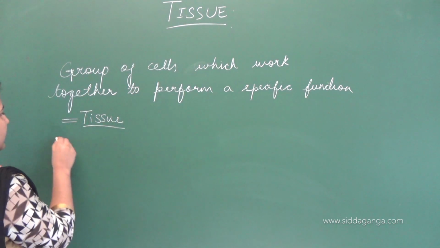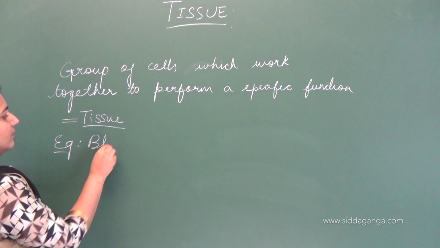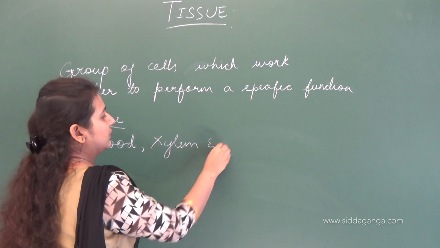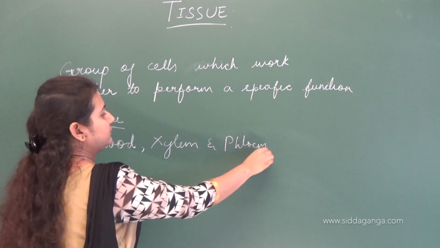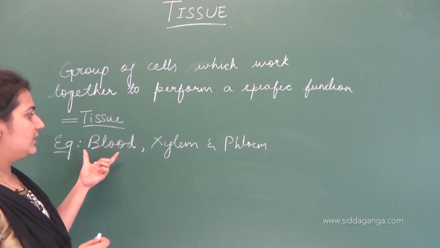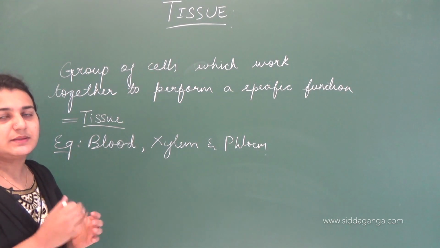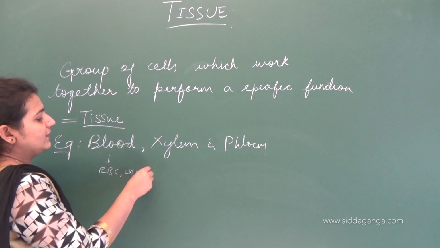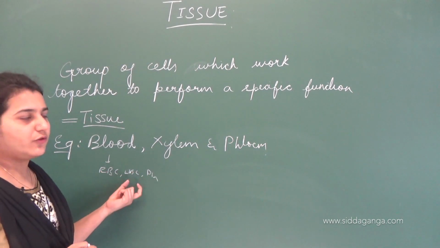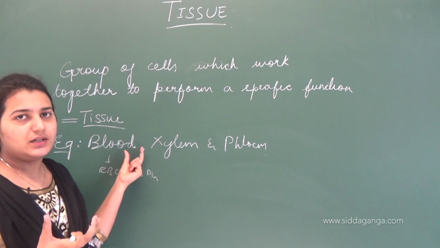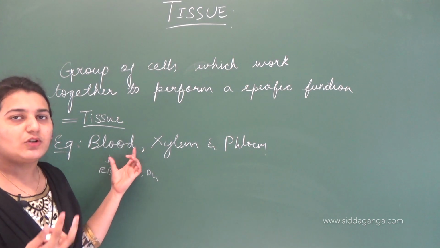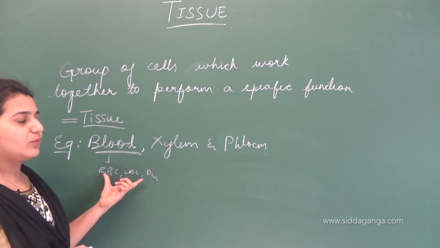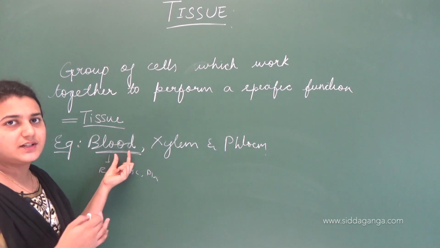Tissue examples may be blood, or for example in plants xylem and phloem. Blood is made up of only similar types of cells, RBC, WBC, platelets, etc. So there is a group of cells which perform a specific function, that is, the blood transfers nutrients from one body part to another. That is the function of blood. So this is a tissue, a group of cells which performs a specific function, that is transport of nutrients.